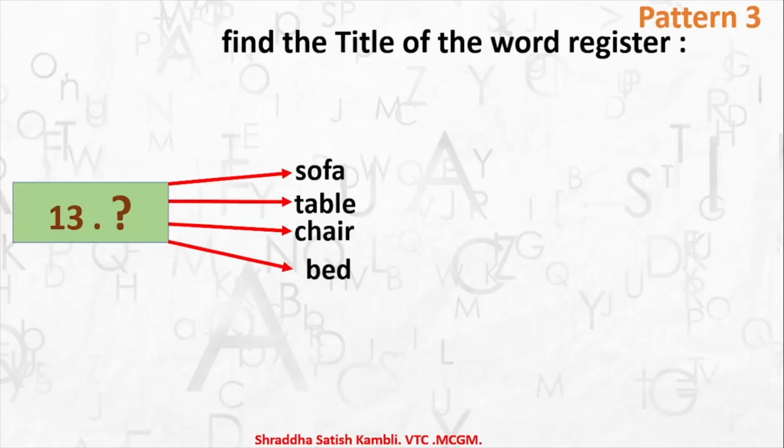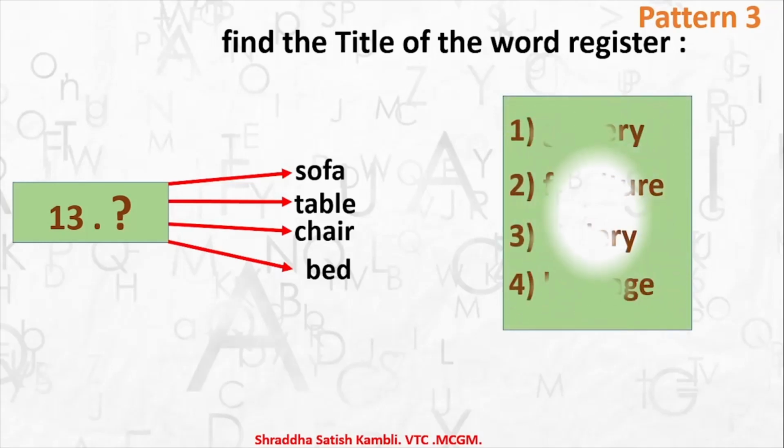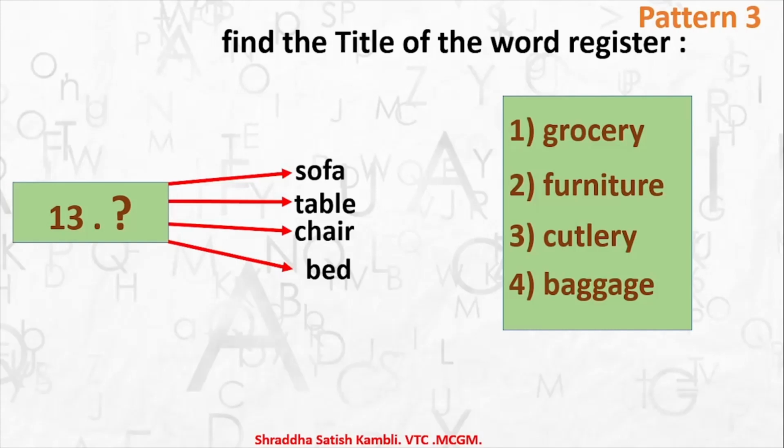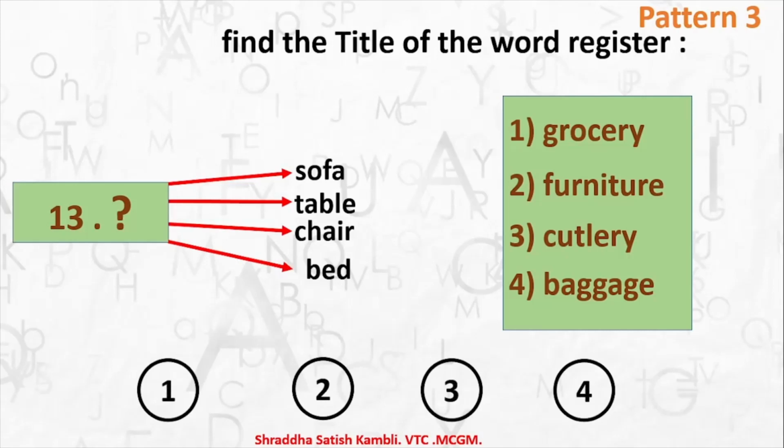Okay, so you have sofa, you have table, you have chair, and you have bed. So what could be the title, or what could be the main word for this word register? So will it be 1 grocery, will it be 2 furniture, will it be 3 cutlery, or will it be 4 baggage? So what could be the title of this particular word register? Will it be 1, 2, 3 or 4? Yes, it will be option number 2, that is furniture.